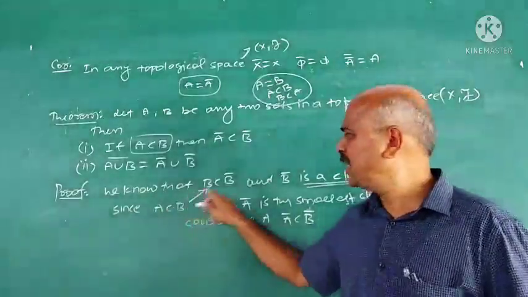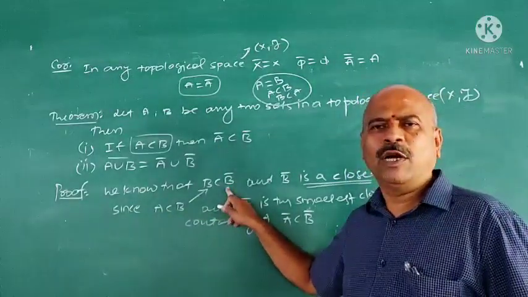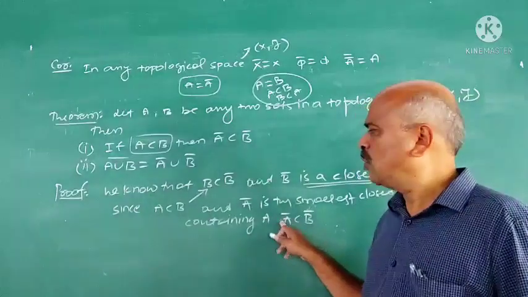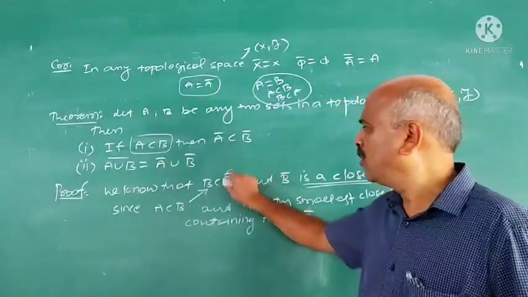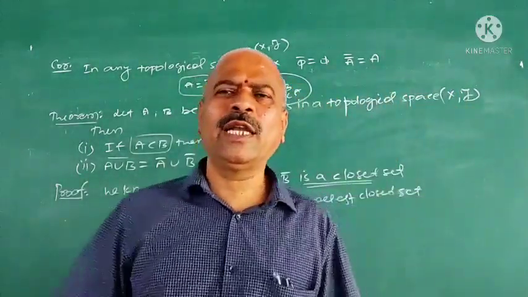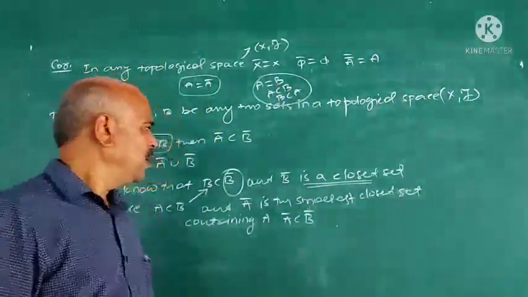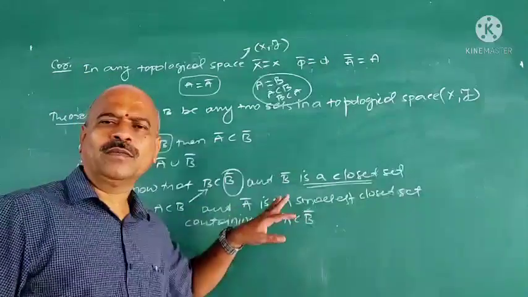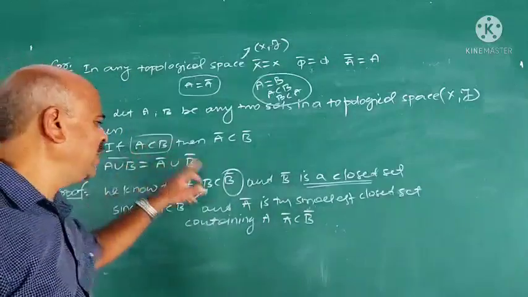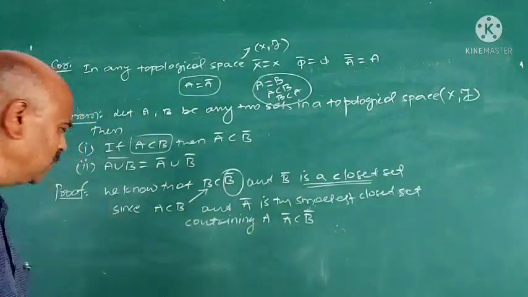So A is contained in B closure. But A closure is the smallest closed set containing A, and B closure is another closed set containing A. Therefore A closure must be contained in B closure. So if A is contained in B, A closure is contained in B closure.